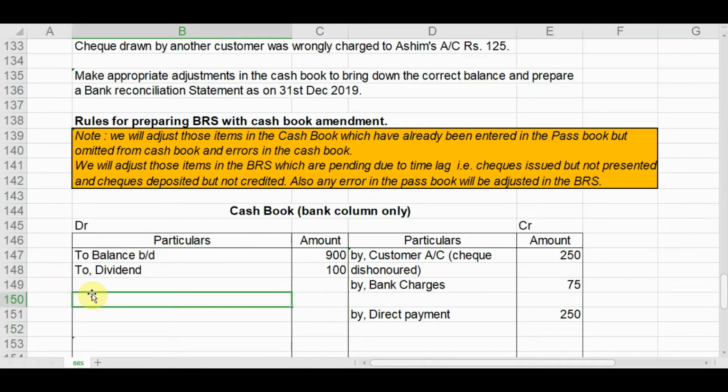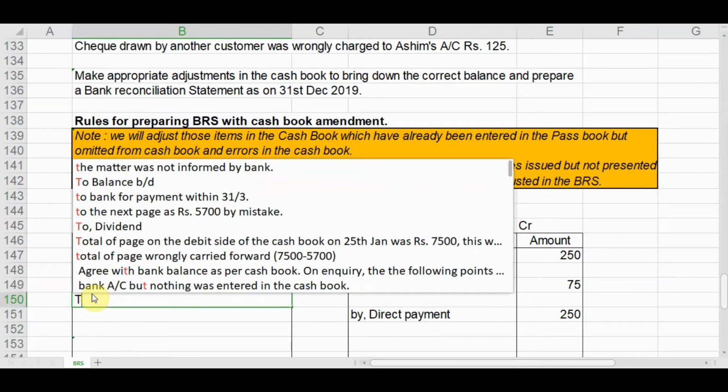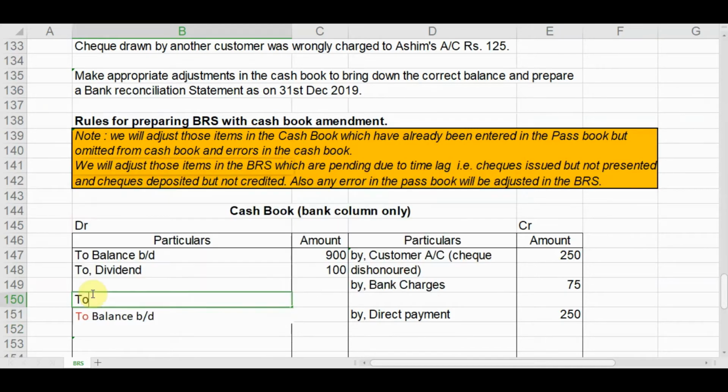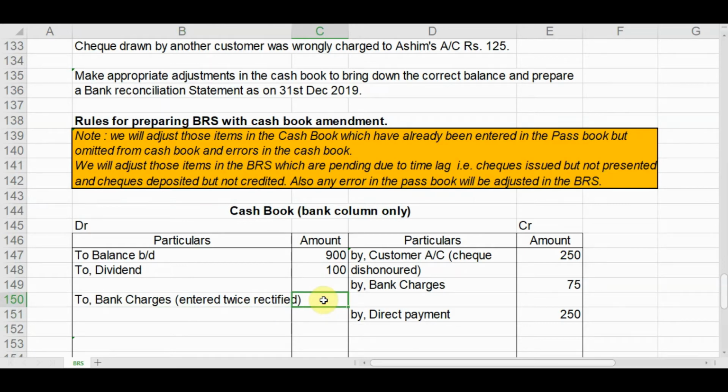So the adjustment will be to bank charges entered twice, rectified. What will be the amount? The amount will be 50.